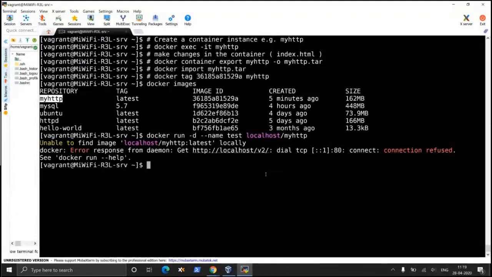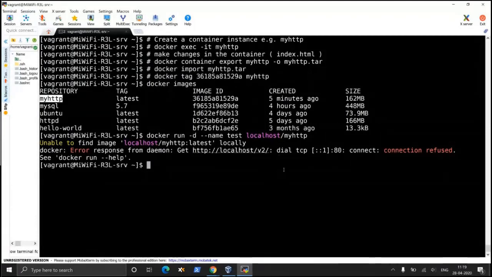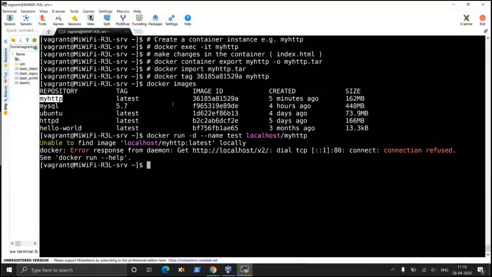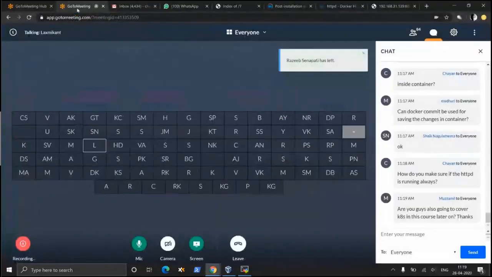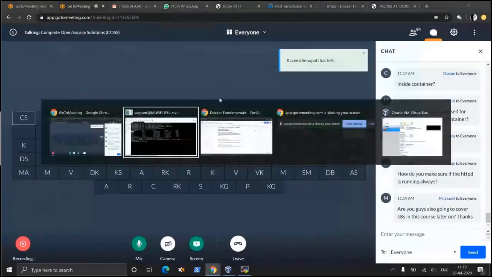Unable to find the image. So there is some problem in using this image.